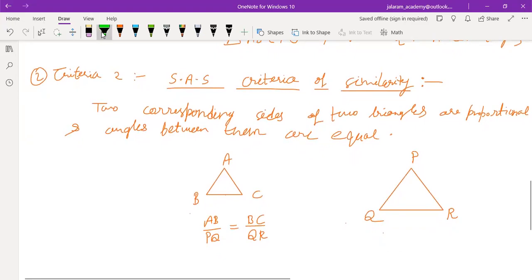So look at the angle between AB and BC in triangle ABC. Which angle is lying between AB and BC? Means this angle which is covered by AB and BC is angle ABC.